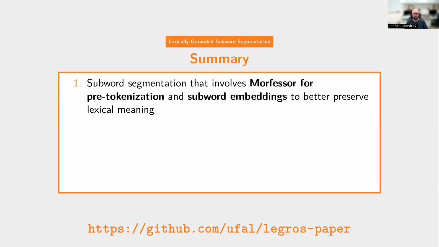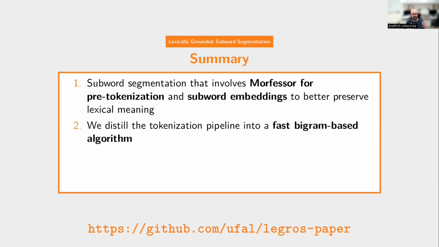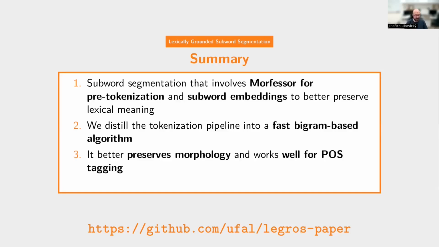To summarize, we developed a subword segmentation algorithm that involves Morfessor for pre-tokenization and subword embeddings to better preserve lexical meaning. We distill our tokenization pipeline into a fast bigram-based algorithm that does not use Morfessor and embeddings at inference time. Our tokenization better preserves morphology. It works well for part-of-speech tagging, but we did not observe any improvements in machine translation.